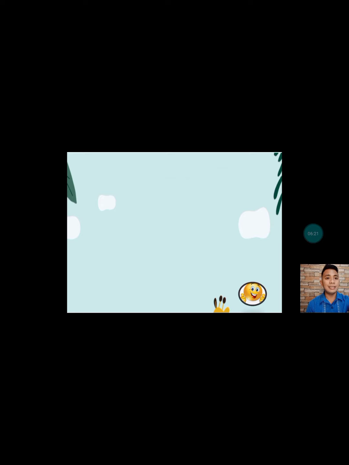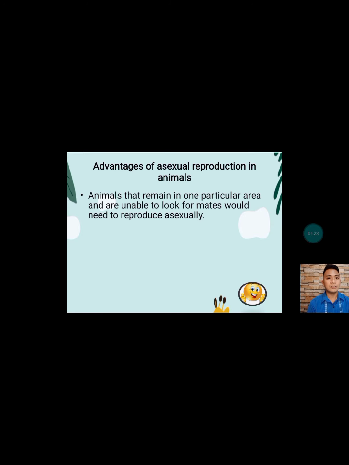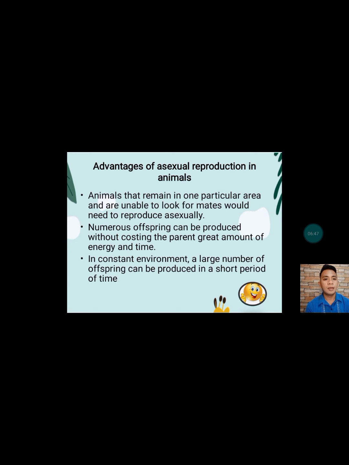So that's it, class. So I have here the advantages of asexual reproduction in animals. Animals that remain in one particular area and are unable to look for mates would need to reproduce asexually. Next advantage is the numerous offspring can be produced without costing the parent great amount of energy and time. In constant environment, a large number of offspring can be produced in a short period of time.